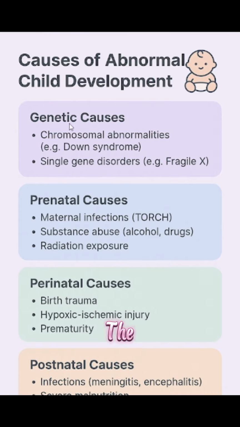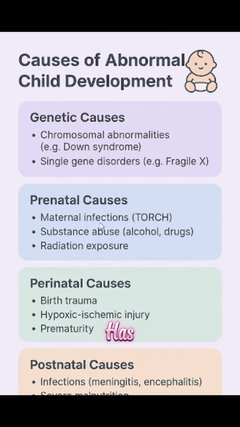So first of all, the most important and the most common cause is genetic causes like Down syndrome, Turner syndrome, Fragile X syndrome. These syndromes occur and have increased chances of occurring due to increased mother age, especially after 35 years of age. Then the prenatal causes.